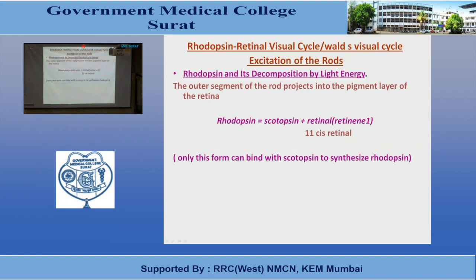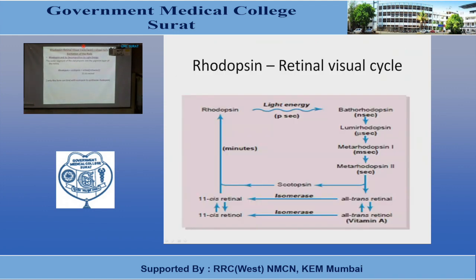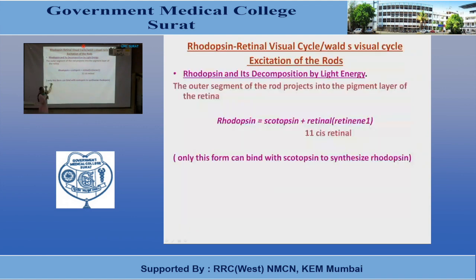Now we'll see the cycle. This visual cycle is also known as Wald's visual cycle. The visual cycle is an equilibrium between the decomposition and regeneration of the photosensitive chemical. That's why it is known as a cycle, and we call it the rhodopsin retinal visual cycle. That means conversion of rhodopsin into retinal and again back.